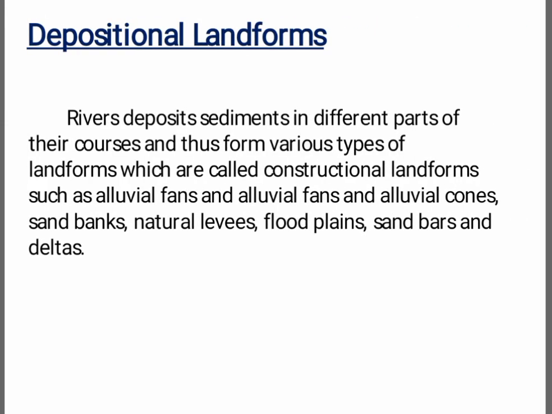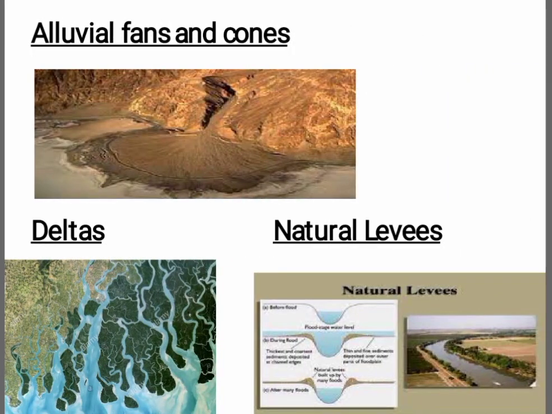The river deposits sediments in different parts of its course and thus forms various types of landforms which are called constructional landforms, such as alluvial fans and alluvial cones, sandbanks, natural levees, floodplains, sandbars and deltas. Here are the pictures of some depositional landforms of rivers. The landforms are further discussed in the next videos.